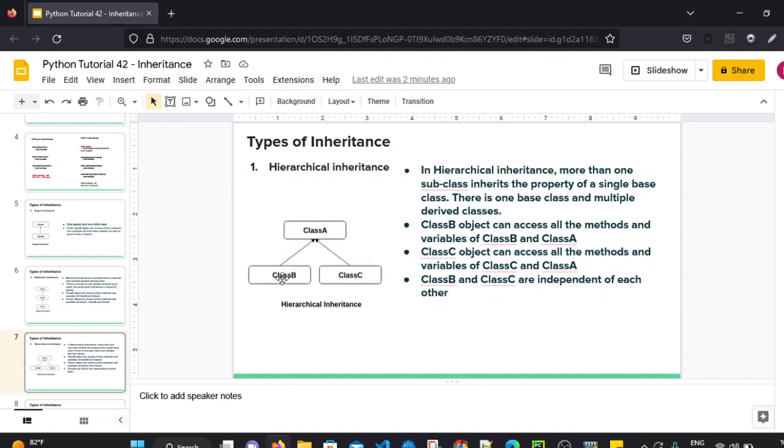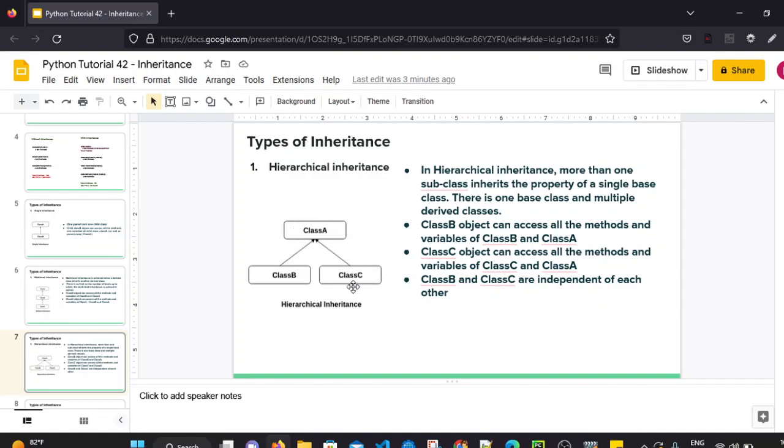In this situation, what will happen? When we create an object of class B, that object can access all the methods and variables of class B and it can access the methods and variables of class A as well, because class B is a child of class A. Similarly, class C is also a child of class A, so a class C object can access all the methods and variables of class C and class A.